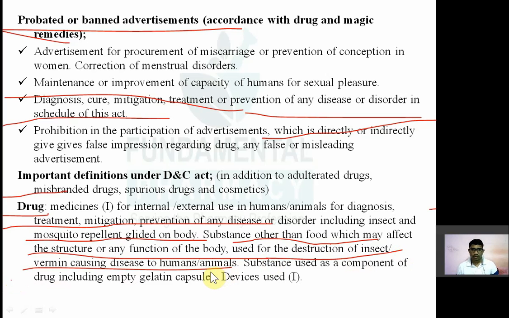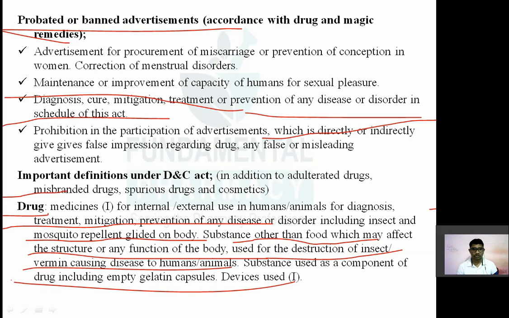Substance used as a component of drug, including empty gelatin capsule devices. So drug मतलब क्या, anything that is used for treatment, mitigation, prevention of any disease or disorder in humans or animals, including insect repellents, anti vermins, then even empty gelatin shell, जो gelatin का empty capsule होता है, that also comes under the drug.